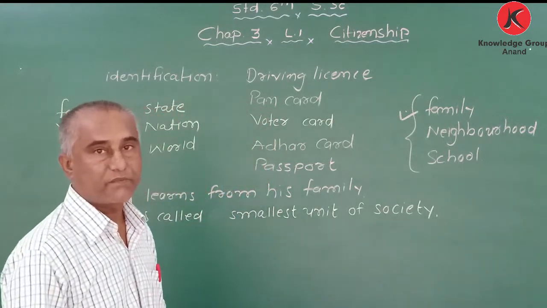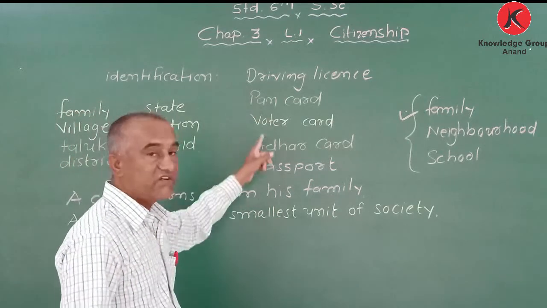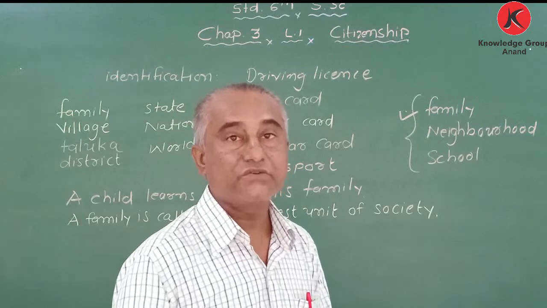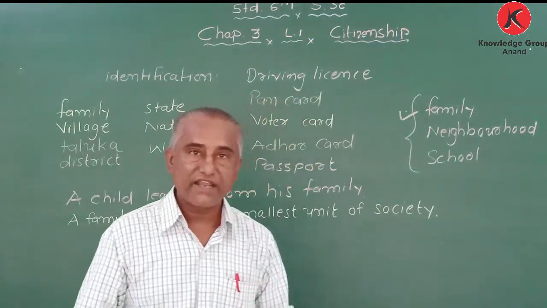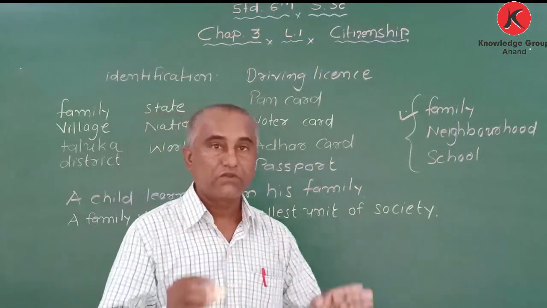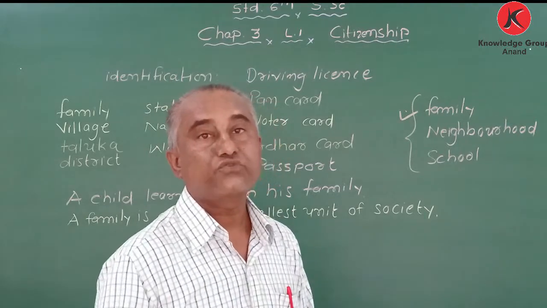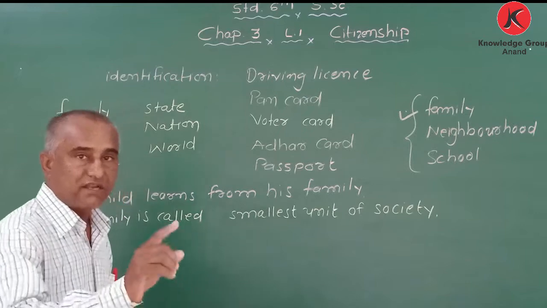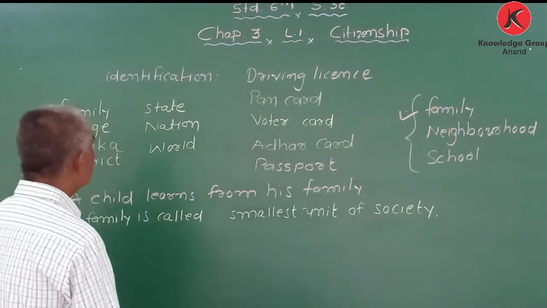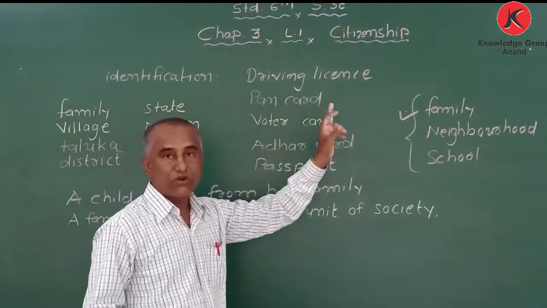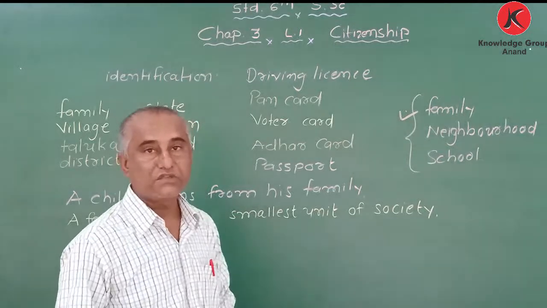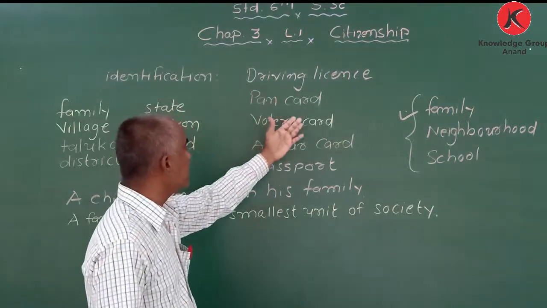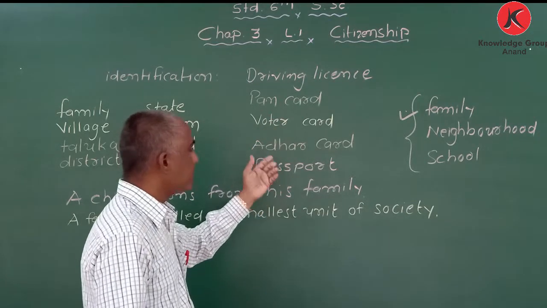The card you get from the school is just to show that you are a student of so and so school. All the information we will discuss later on. So got it? Which are the documents with photograph that prove that you are an Indian? Driving license, PAN card, voter card, Aadhaar card, passport.